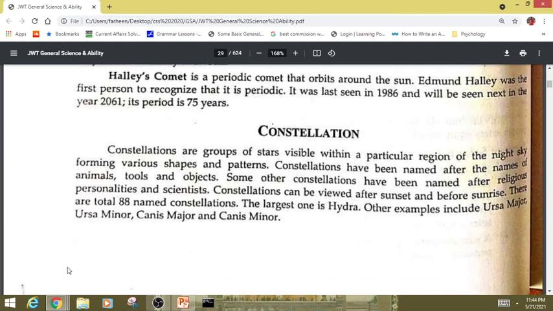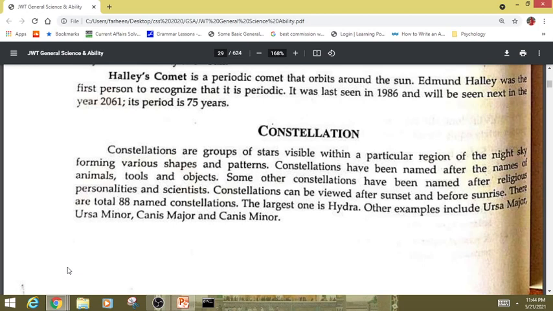Constellations are groups of stars visible within a particular region of the night sky, forming various shapes and patterns. Constellations have been named after animals, tools, and objects. Some other constellations have been named after religious personalities and scientists.